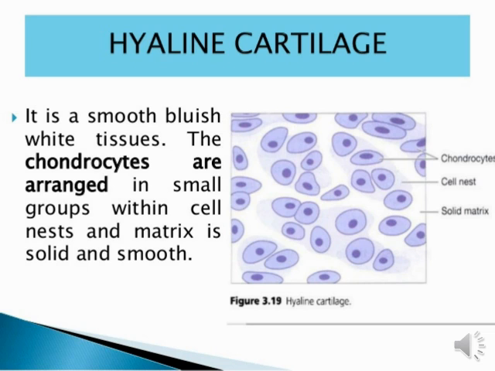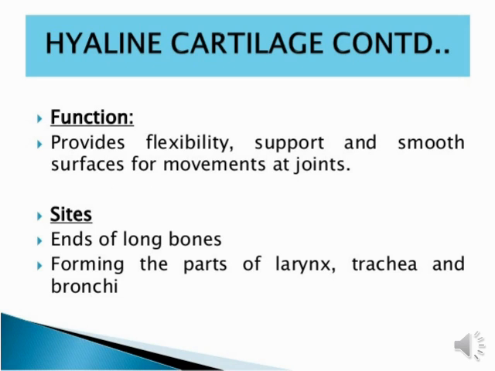Now, the function of hyaline cartilage is to provide flexibility. It helps with flexibility and support in our body, and gives a smooth surface for movement at the joints. So who is responsible for movement in the joint area? Hyaline cartilage.